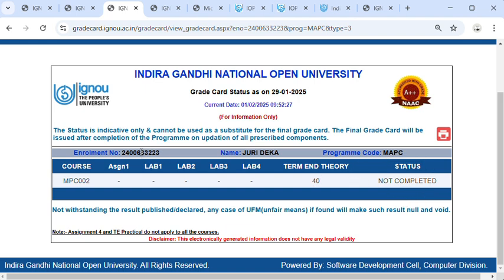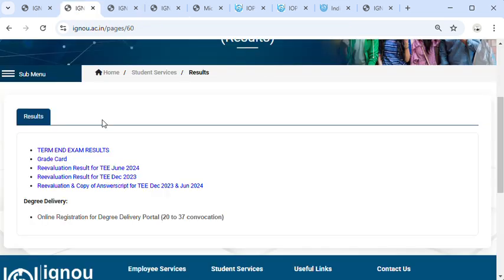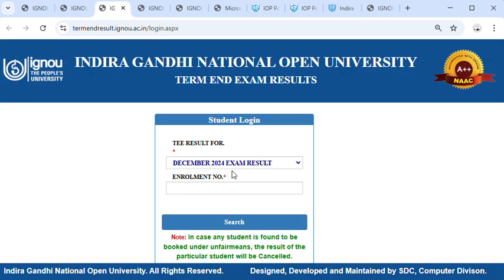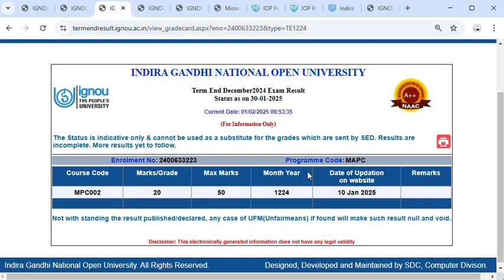Also you can find your results on the old page, that is, the term end examination result. Click on this, select the session in which you attended the term end examination. Type your 10-digit enrollment number, click on search. Your result will be shown with your enrollment number, program name and your course codes. The date of updation on the website is 10th January 2025, or the grade card is updated also.